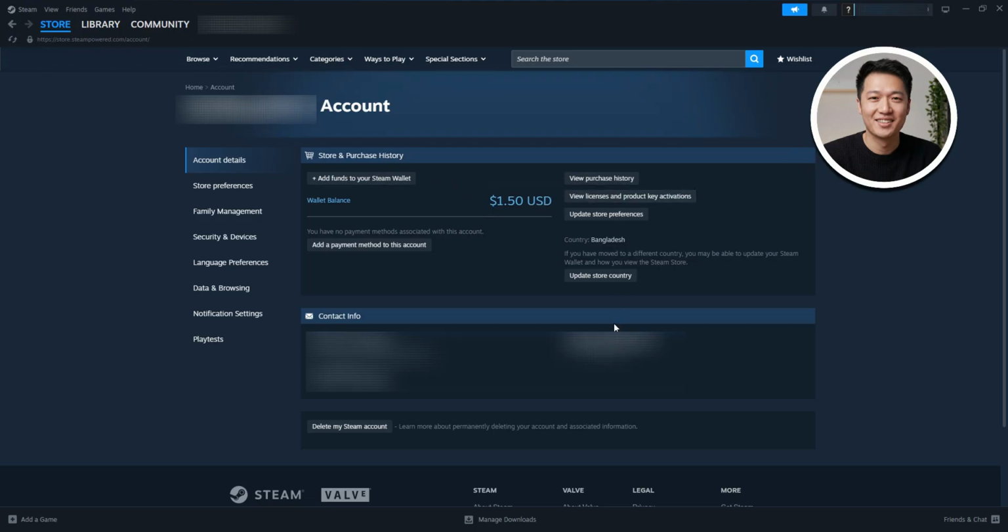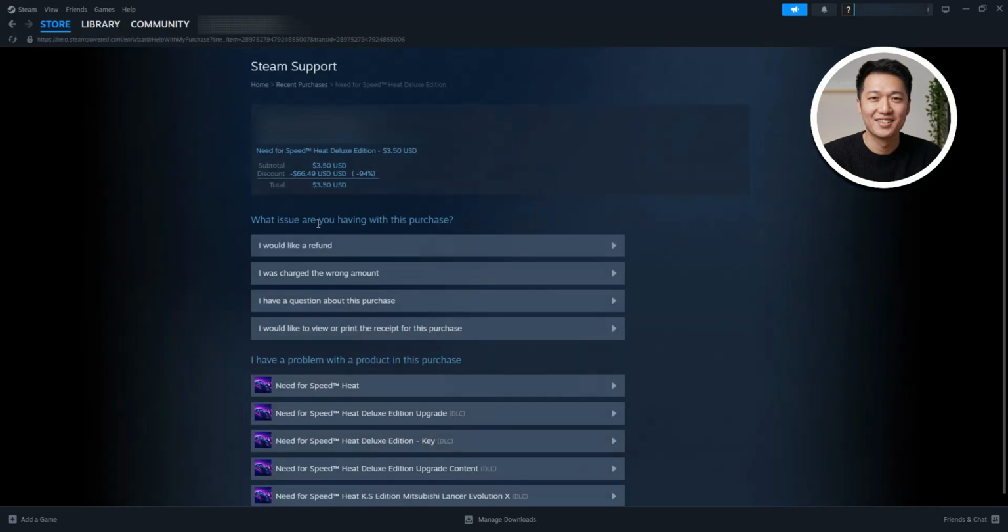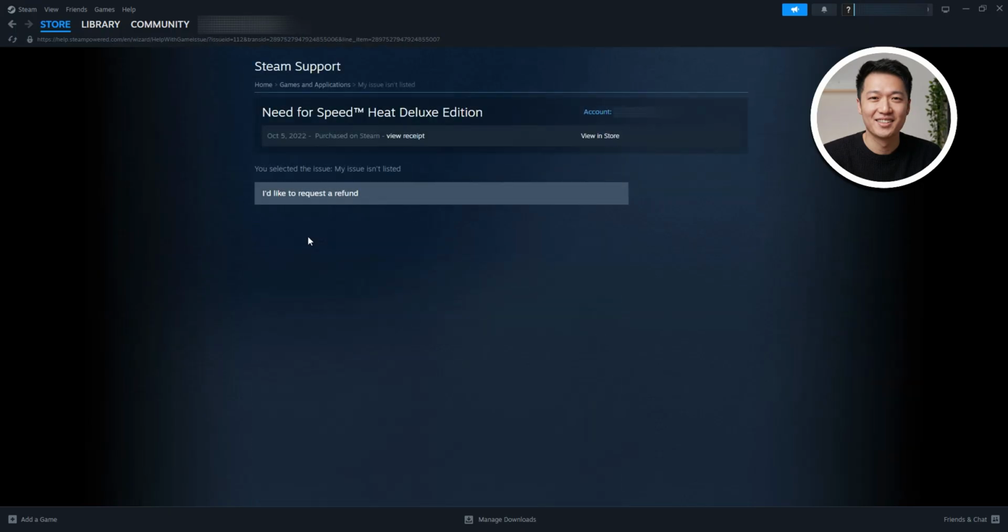For our purpose, we will go over to View Purchase History. This is where you'll be able to view all of your purchases on Steam. So as you can see, this is one of our purchases. After clicking on a purchase, you'll be brought to this page, and it will look something like this. Here, look for the option, I would like a refund, and click on it.